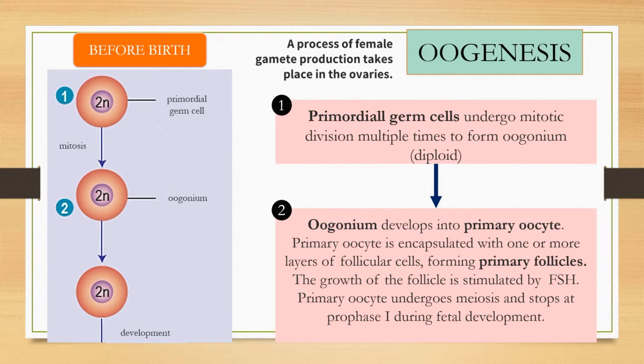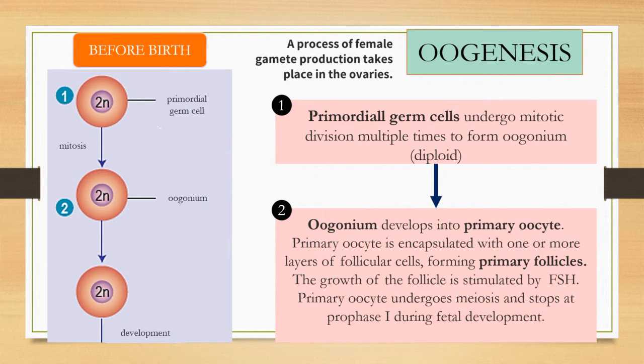So we go to the process that occurs in oogenesis. It will start before birth, during fetal development. Number one, primordial germ cells of the ovaries. You have to know that oogenesis takes place in the ovaries, so it will involve the primordial germ cells of the ovary.